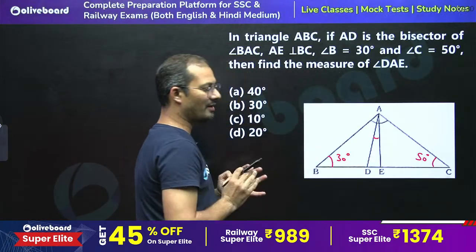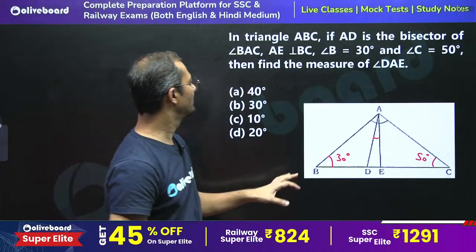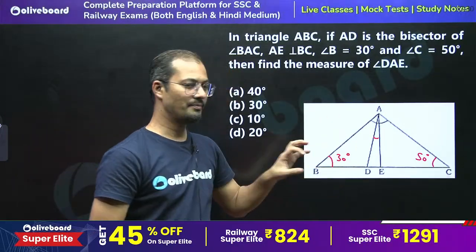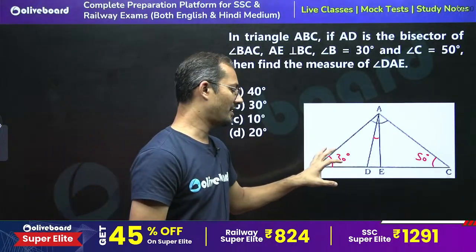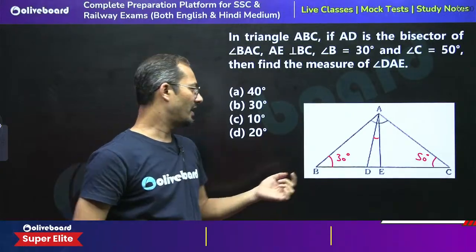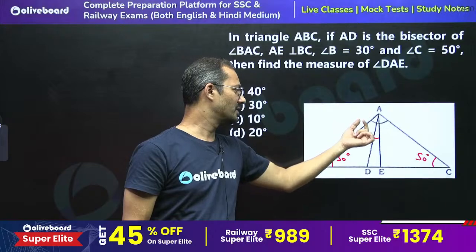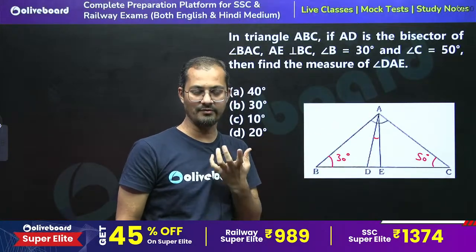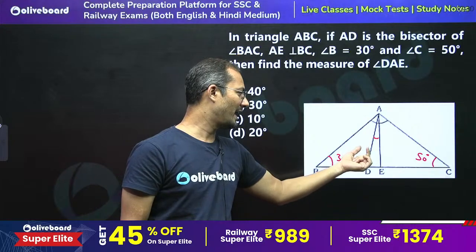See, whenever we have to find the angle between an angle bisector and a perpendicular in a triangle, and both are coming from the same vertex, right? When we draw the angle bisector and perpendicular from the same vertex in a normal triangle, there is an angle between them.